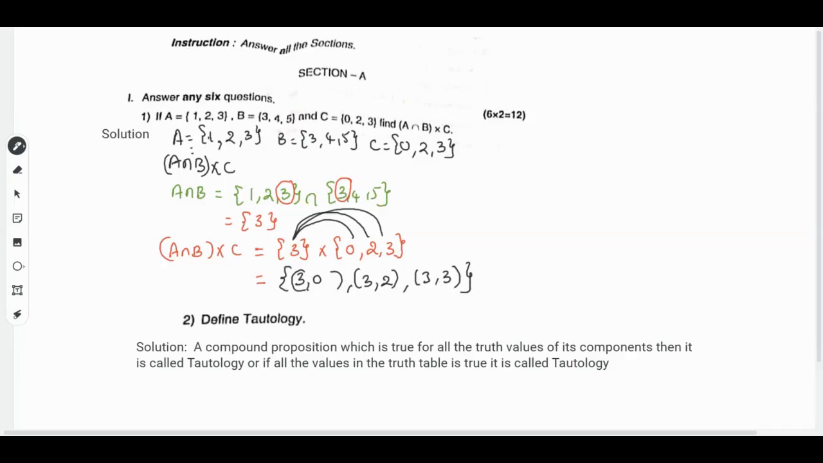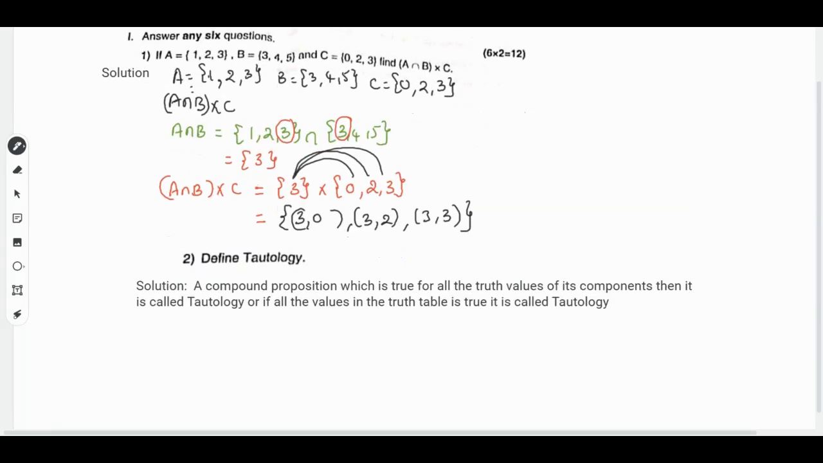The next question is: define tautology. What is tautology? It's a compound proposition which is true for all the truth values of its components. Then it is called a tautology. Or if all the values in the truth table are true, then it is called a tautology. So the values we have in the end should all be true, then it is called a tautology.